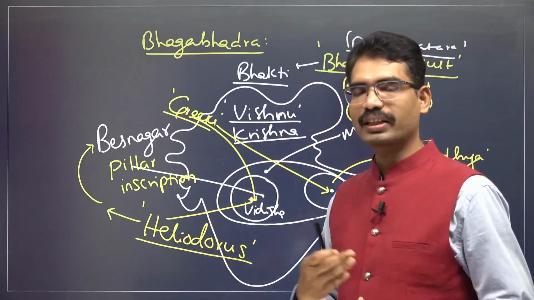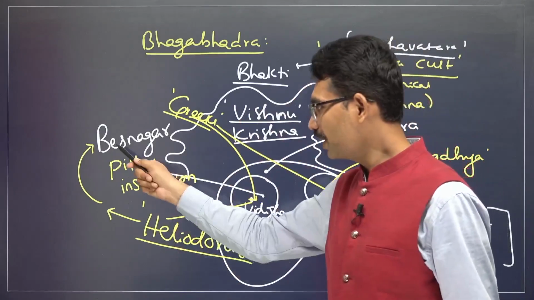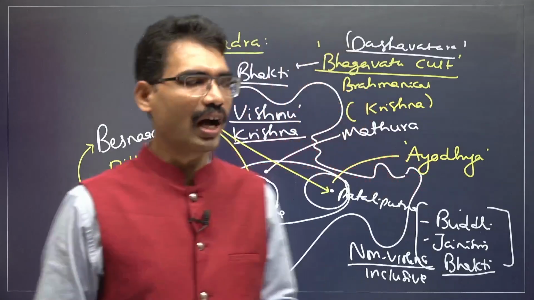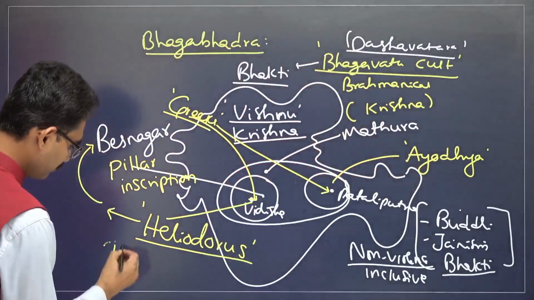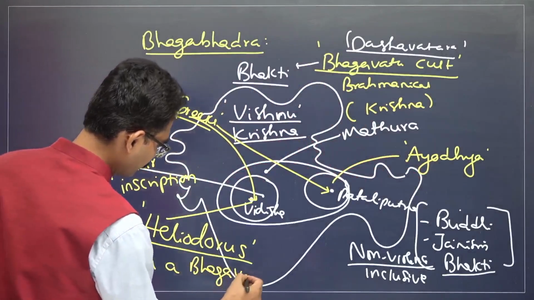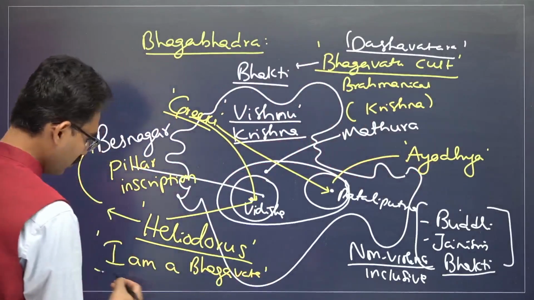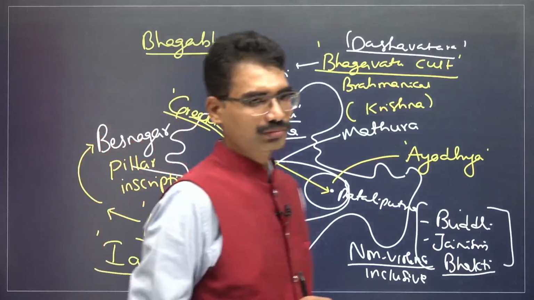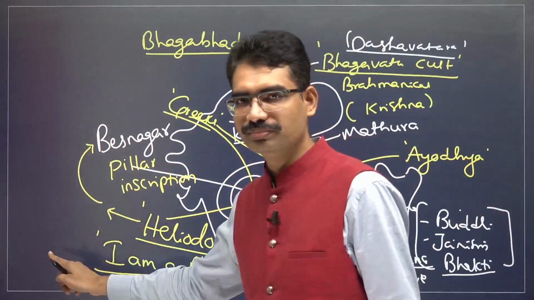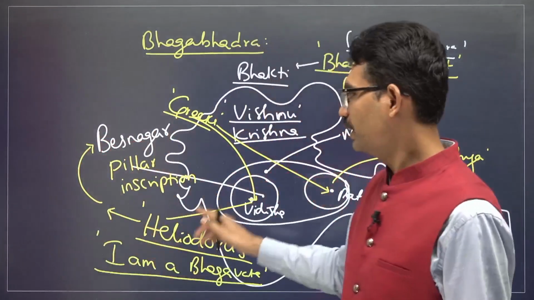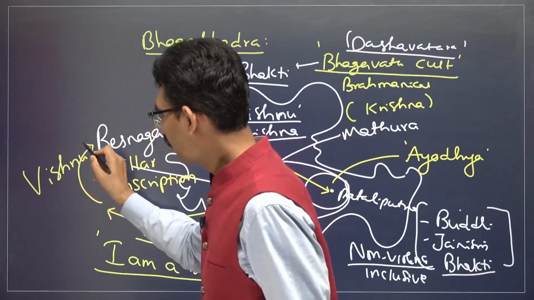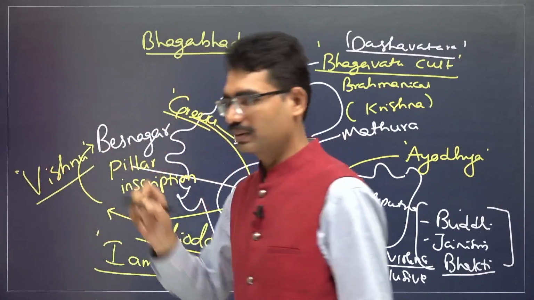Heliodorus was also attracted to this. He gave one pillar inscription, and in this inscription, he himself said, I am a Bhagavata. So that means I am a follower of Bhagavatism. So what is happening here? Bhagavatism means Vishnu. A Vishnu-related shrine is also going to come in this place.